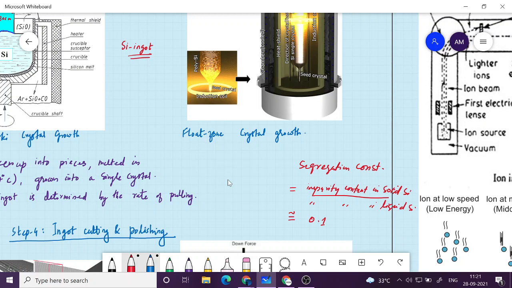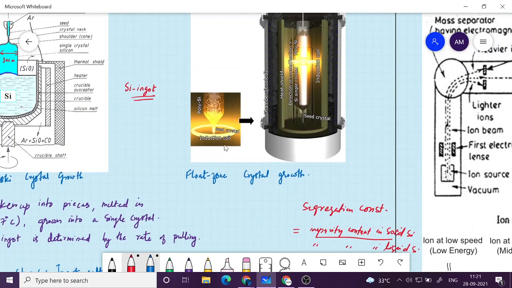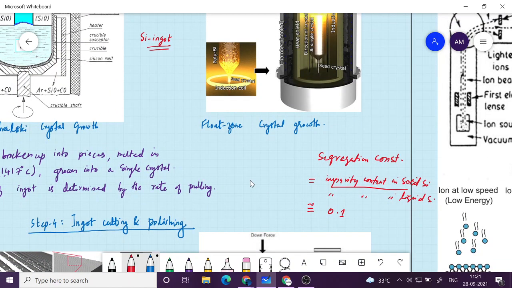So therefore when you melt some portion, the impurity from the solid will tend to go to the liquid, and then when you solidify it back, the solid will become more pure. So you move this coil from one end of the ingot to the other end of the ingot, or you take the polysilicon and move it, so that will become more and more pure. So the silicon material will be like 99.999999%. Okay, so it's very pure.